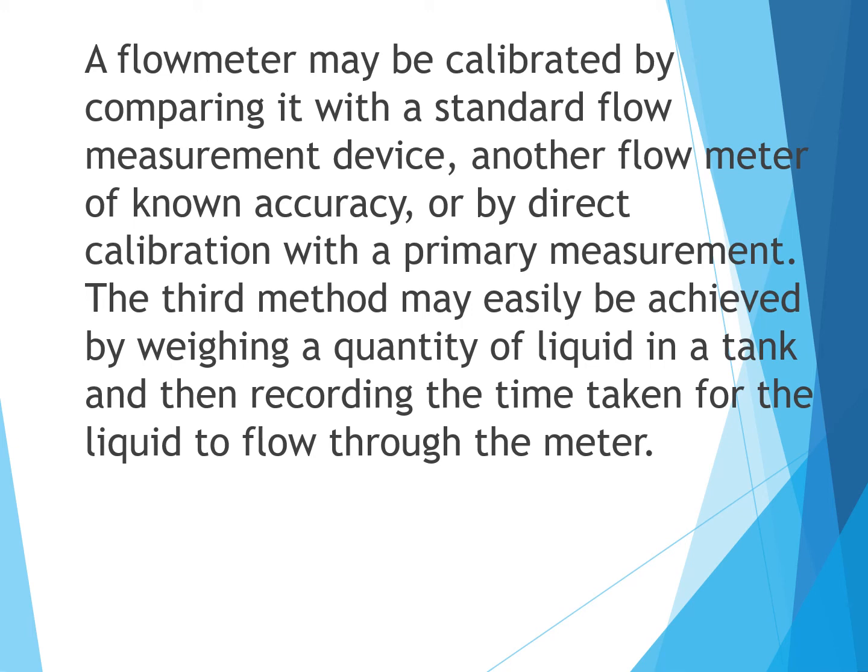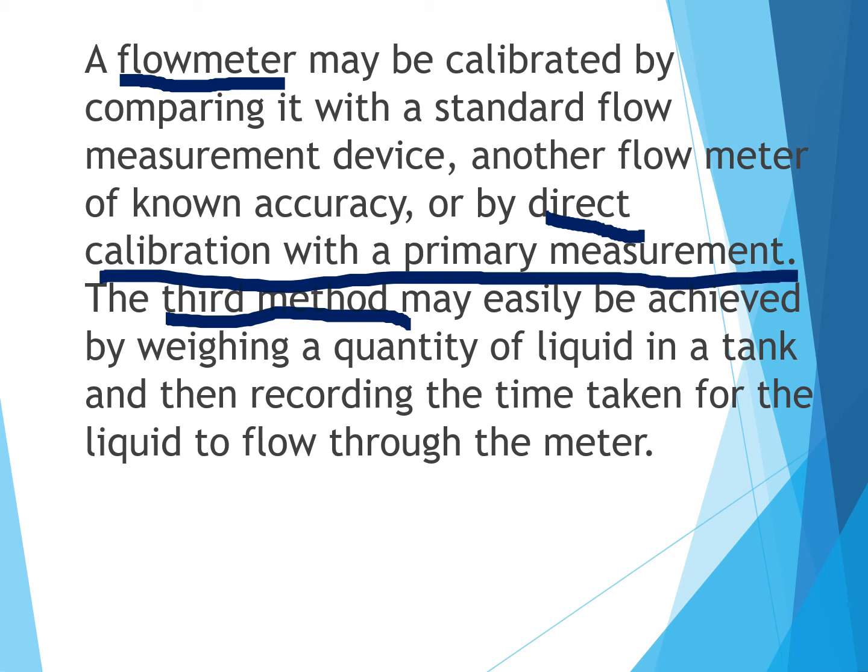So if I take a quantity of liquid in a stand and then record the time taken for the liquid to flow through the meter. So what is the time required for it to flow through the meter? If you are able to find out, then you can calibrate this flow meter. So that is the third method. That is, the third method is a direct calibration with a primary measurement.